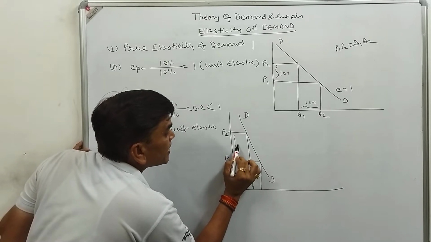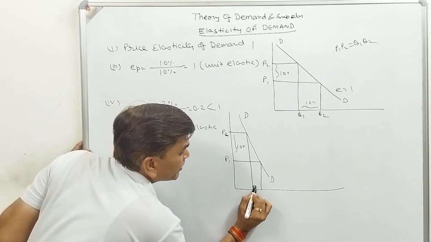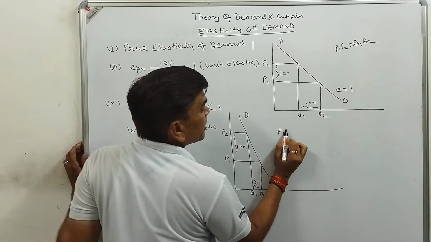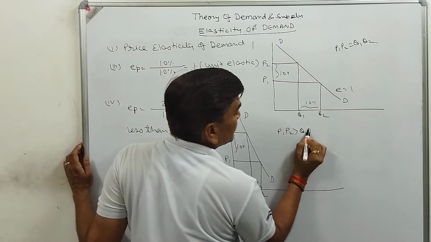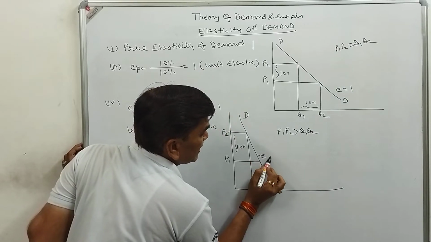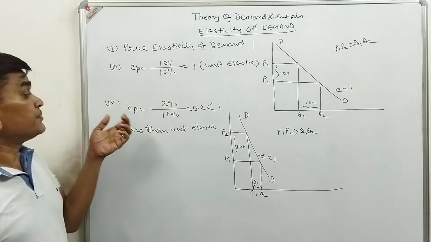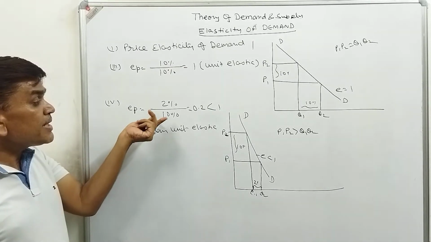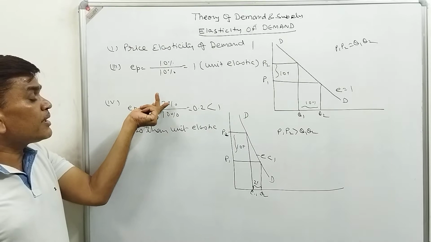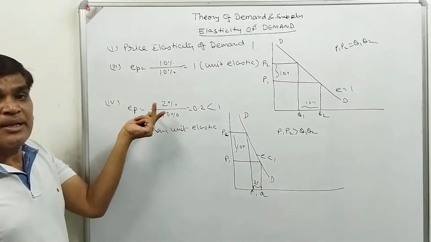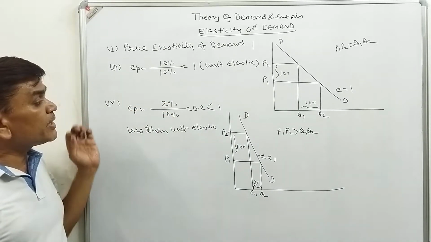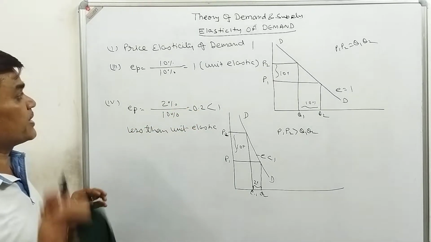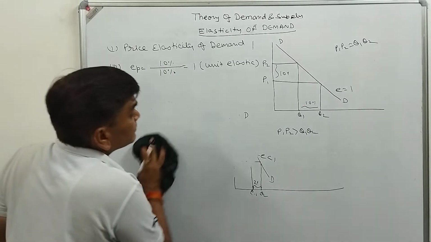Here a 10% change in the price, but only 2% change in demand, Q1 Q2. So P1 P2 is greater than Q1 Q2. We will say the elasticity is less than 1 when there is little change in demand. The price is changing 10%, but the quantity demanded is changing only 2%. So we will say it's less than unit elastic.